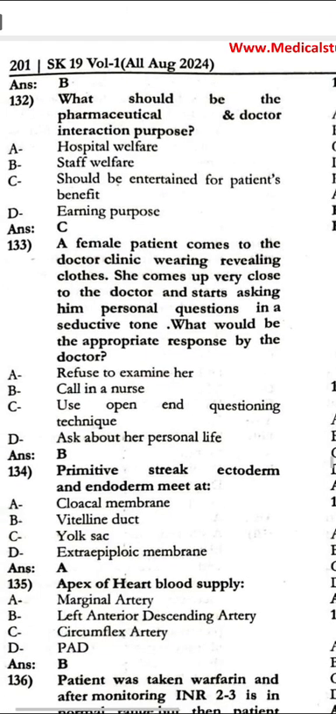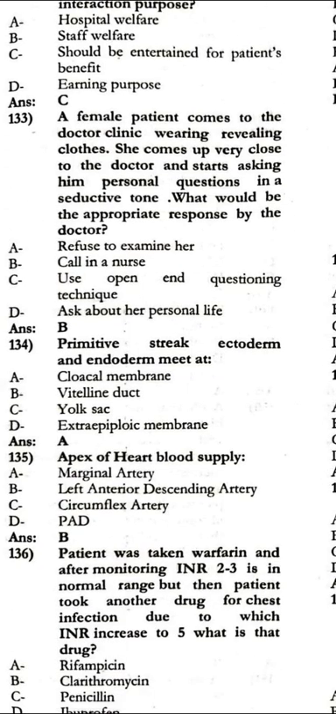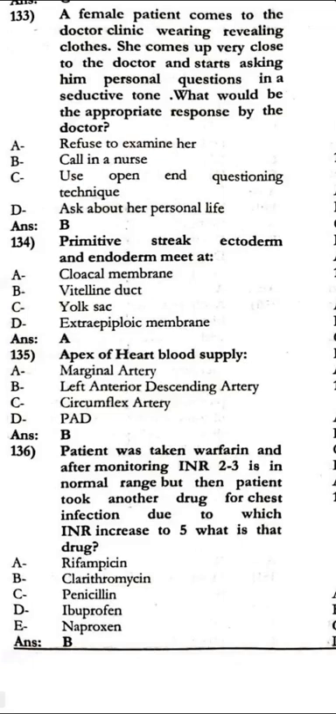Call in another. The primitive streak, ectoderm, and endoderm meet at the cloacal membrane. The blood supply of the apex of the heart is the left anterior descending artery. The patient was taking warfarin and after monitoring, INR was 2-3, in the normal range. Then the patient took another drug for a chest infection due to which INR increased to 5. What is the drug? There is clarithromycin.